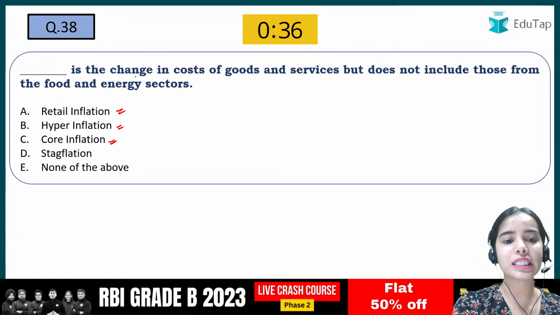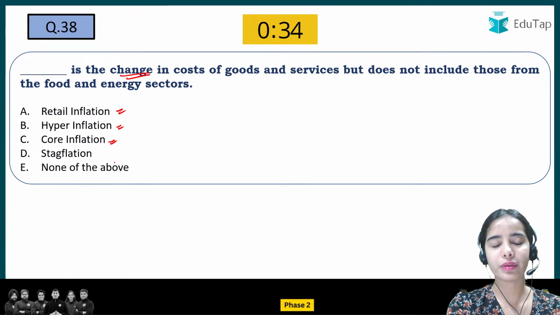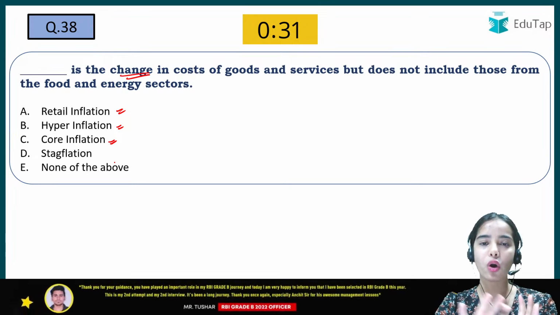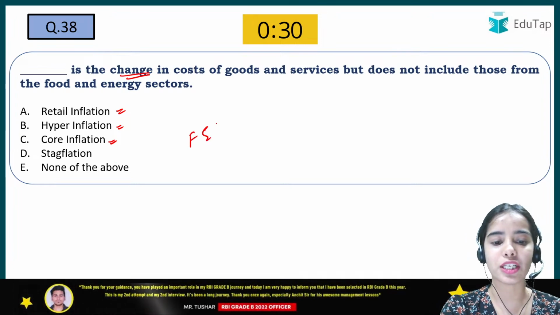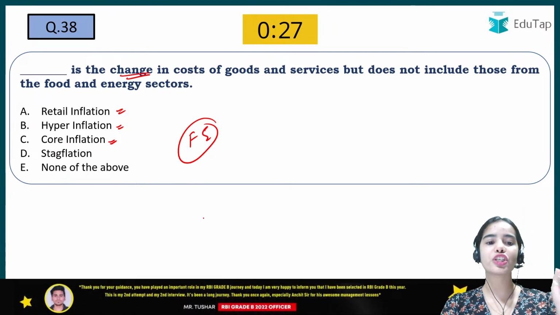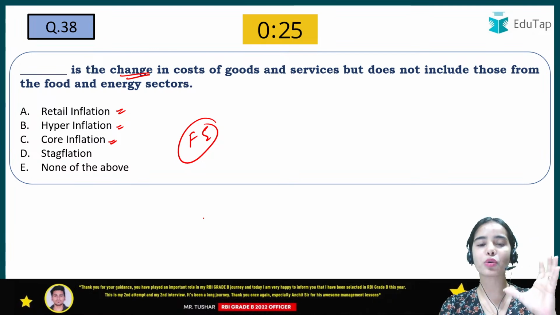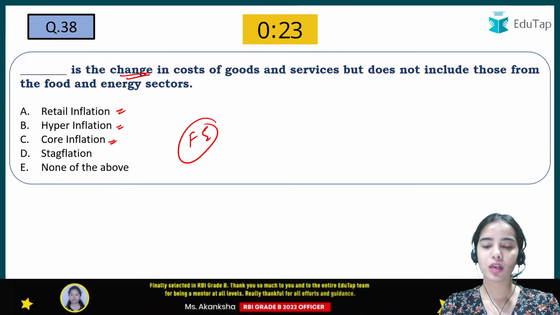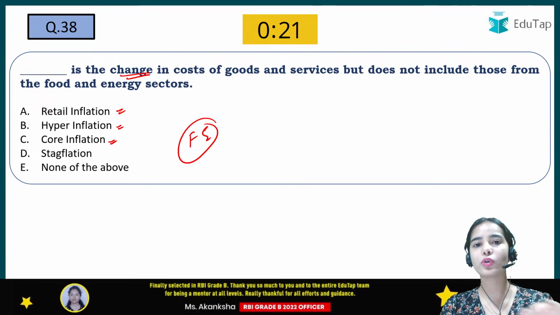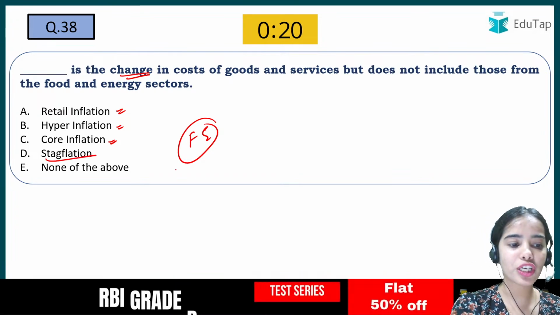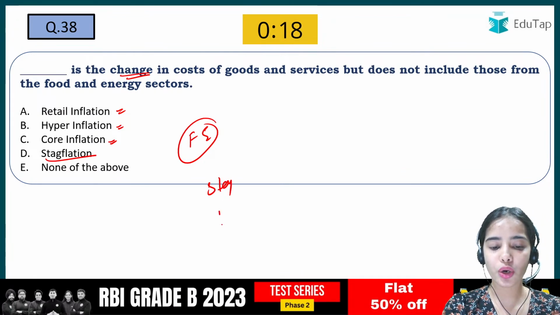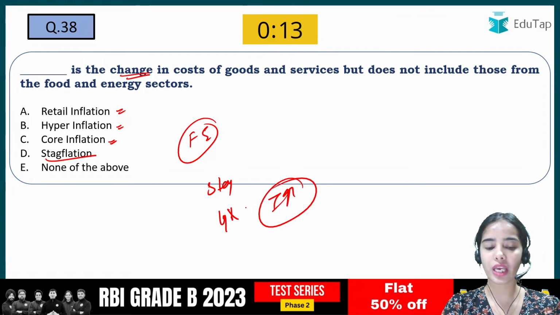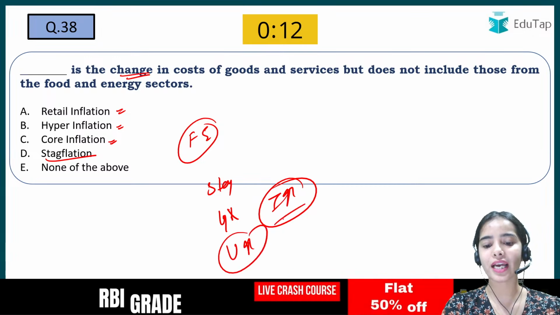Core inflation is the inflation where we are not taking into account the food and energy sectors. So core inflation talks about the increase in the prices of goods other than the food and energy sector. Stagflation means that there is stagnation, the growth is not happening, as well as there is inflation in the country.